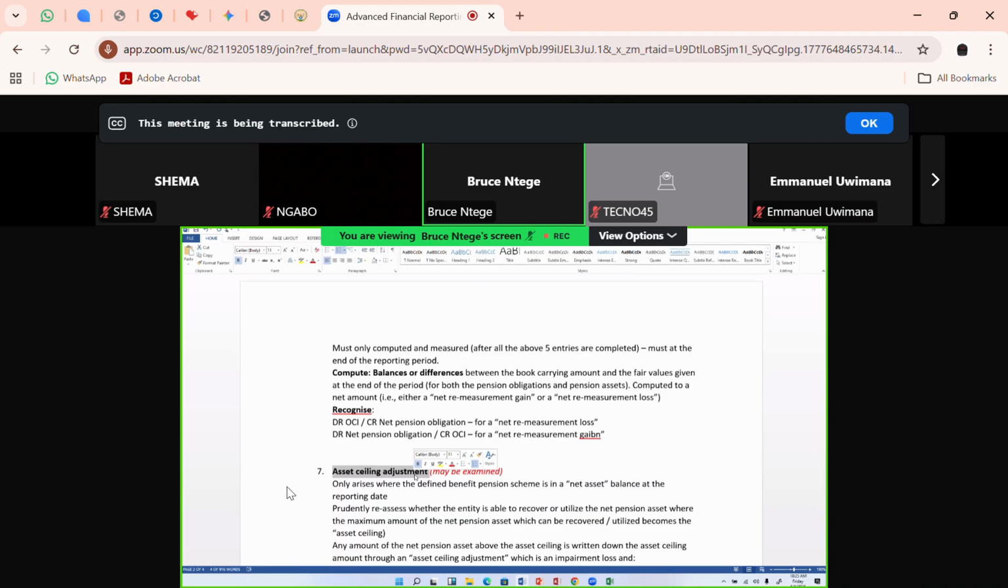It's not going to be 31st October 2021. It will be another date. It's not going to have the same figures. It will be other figures. So if you're taking this book or paper or document into the exam, you're only taking it to remind you of how to treat or do the double entry and where to present. It's not for you to copy figure by figure, because the figures in your paper are going to be different. It's not telling you to copy the dates as you've had them here in Butera. The dates are going to be different.